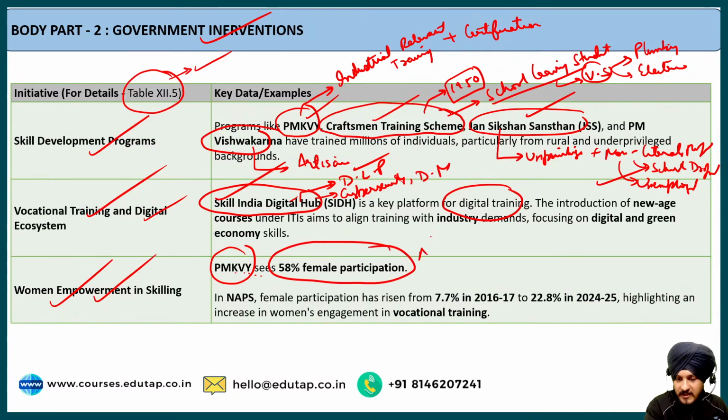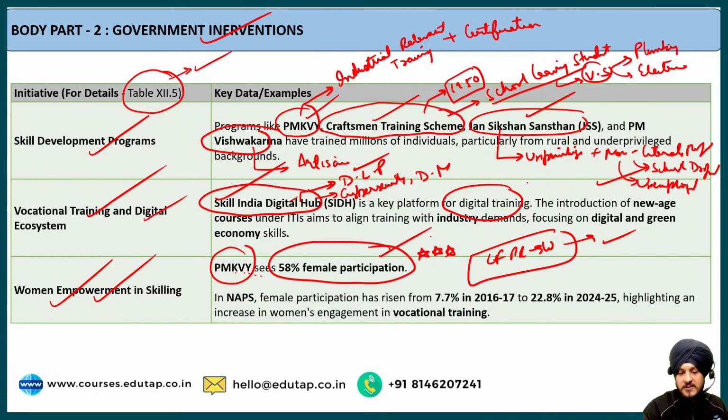This is a very healthy sign, especially in a country, as we discussed in the last class, where the labor force participation rate of women is not very high. We need to work a lot on that, but despite these challenges, we are still witnessing large participation from women in this scheme.